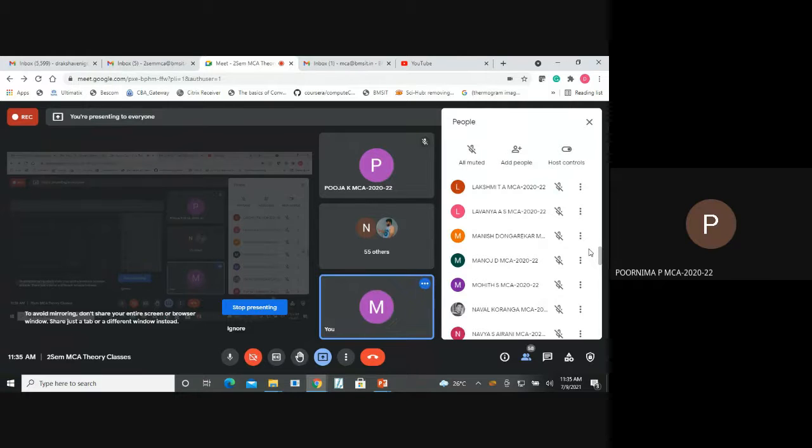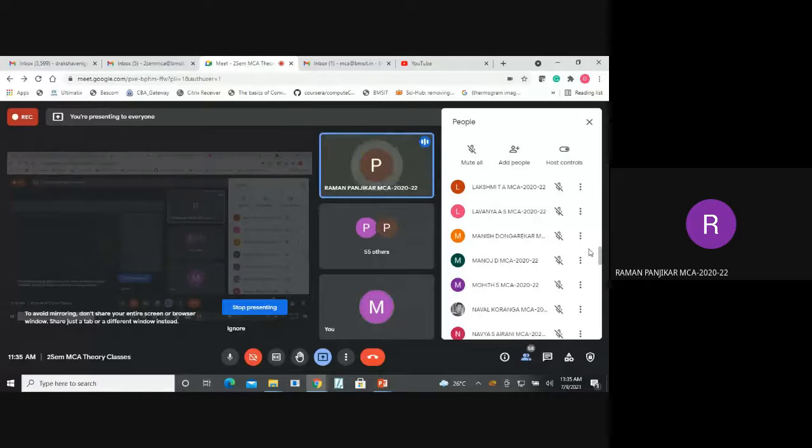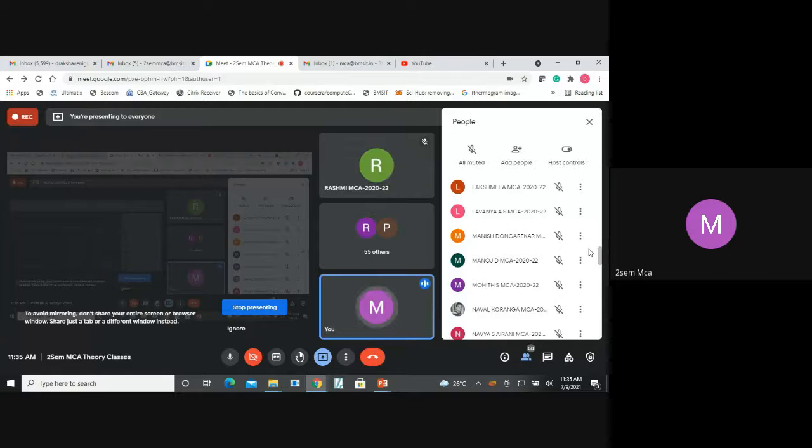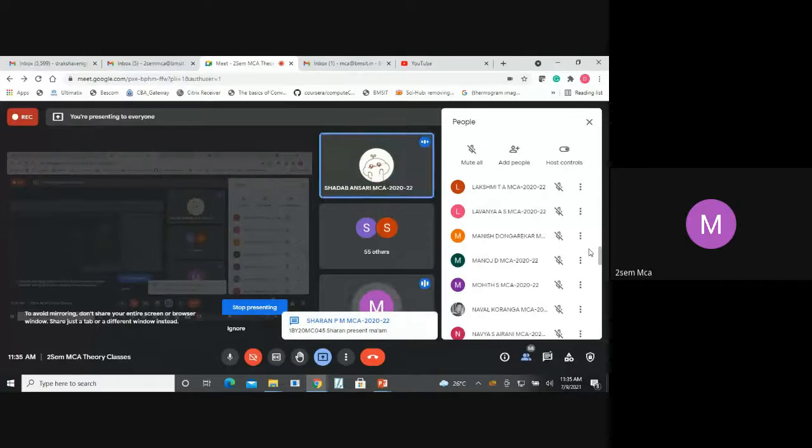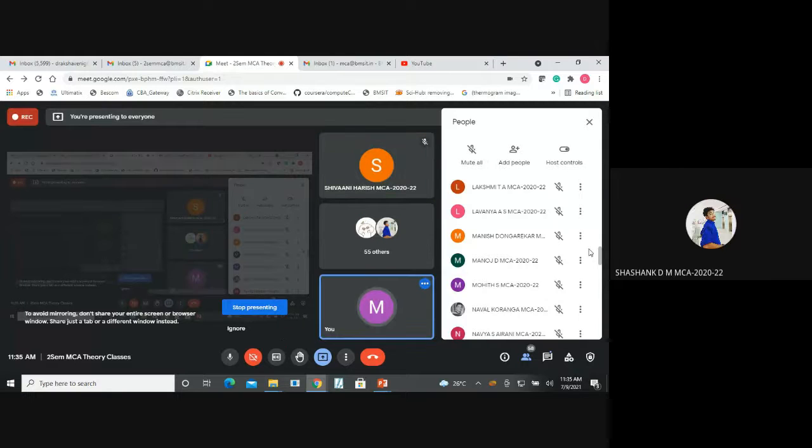Purnima. Present, ma'am. Raman. Present, ma'am. Rashmi. Present, ma'am. Sai Kumar. Present, ma'am. Santosh. Present, ma'am. Shashank. Present, ma'am.